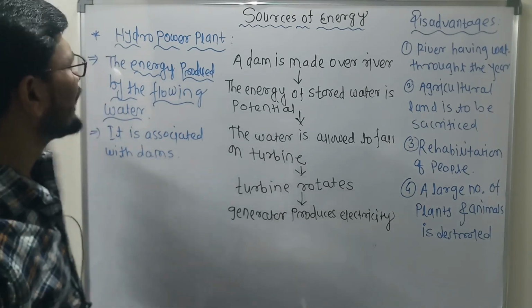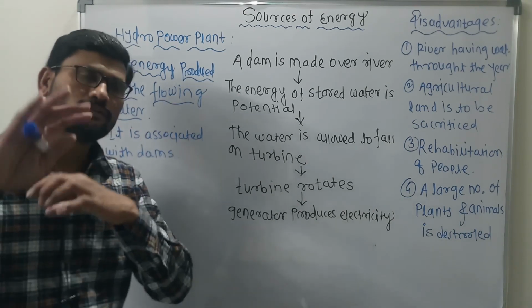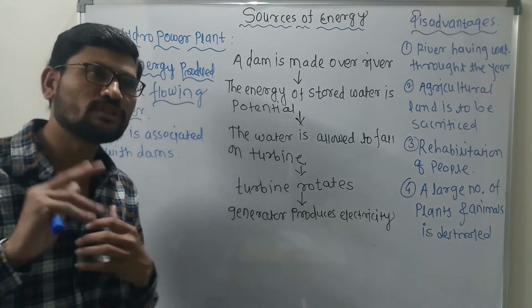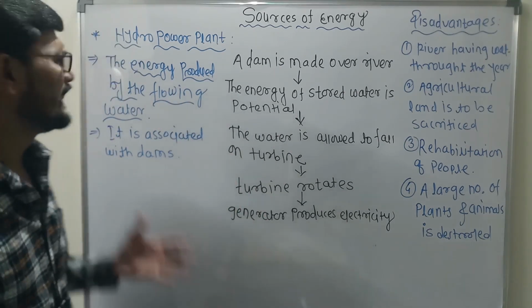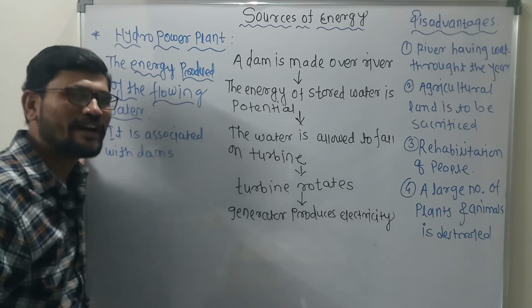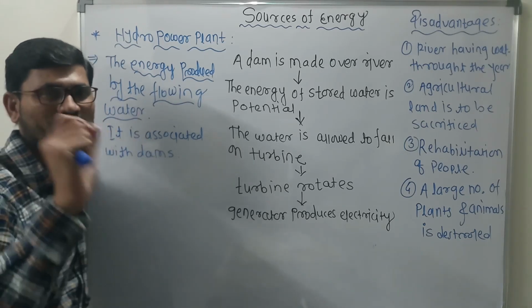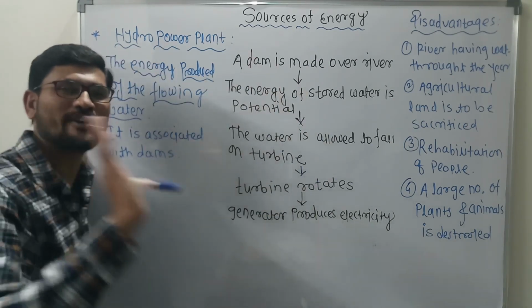Now this hydropower plant is related to what? Earlier, we know very well, the major source of energy for the thermal power plant is the fossil fuels. Like that, in the case of the hydropower plant, the major source of energy is the water, the flowing water. Unless there is water, there is no hydropower plant.